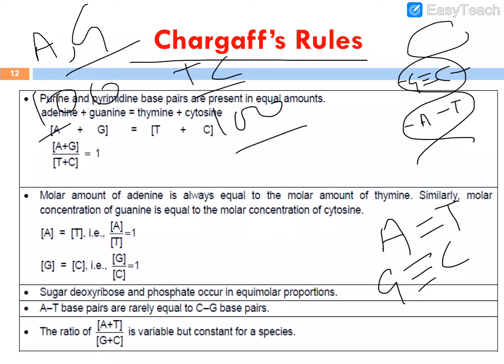And the formula is A plus G is equal to T plus C. So remember one thing: always adenine is equal to thymine and guanine is equal to cytosine, because they are complementary to each other. So if on one strand there is adenine, then what will be complementary on the other strand? Thymine. The number of adenine will be equal to the number of thymine. If adenine is 50 then thymine will also be 50, and if guanine is 100 then cytosine will also be 100.